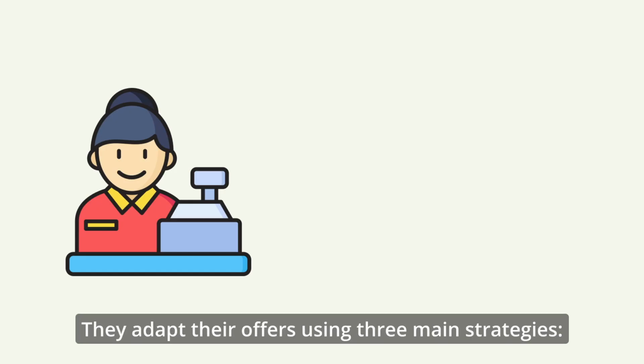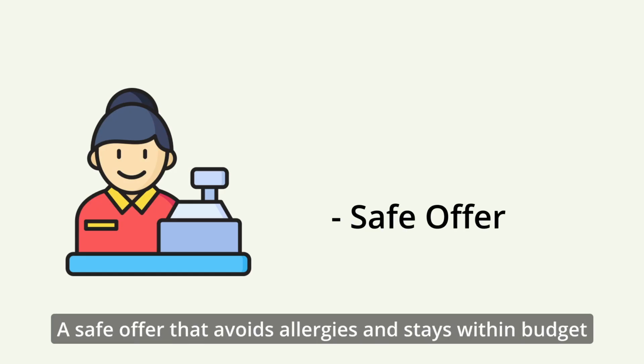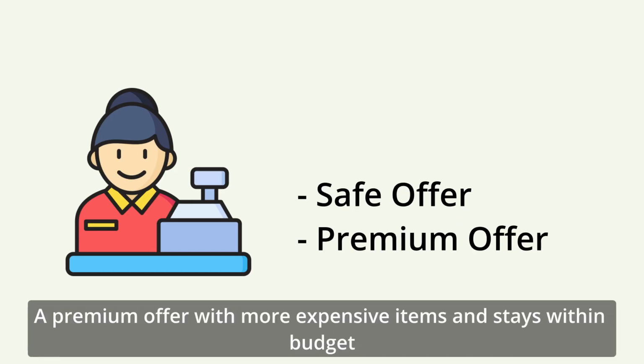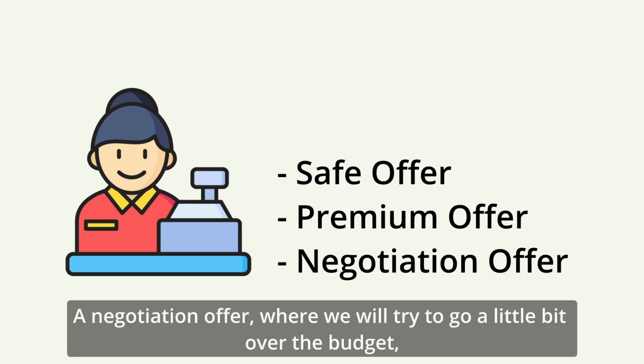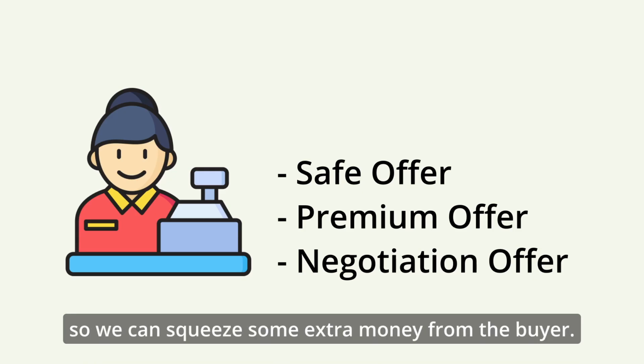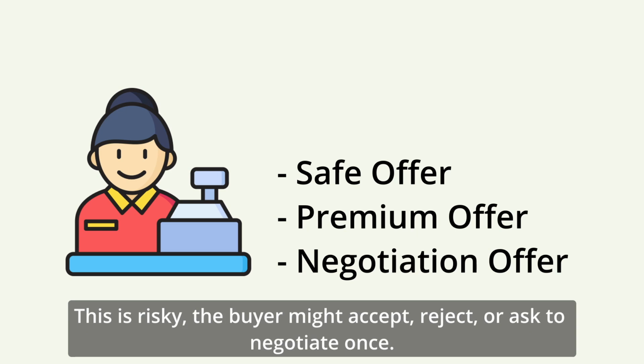They adapt their offers using three main strategies: a safe offer that avoids allergies and stays within budget, a premium offer with more expensive items that stays within budget, and a negotiation offer, where we will try to go a little bit over the budget so we can squeeze some extra money from the buyer. This is risky. The buyer might accept, reject, or ask to negotiate once.